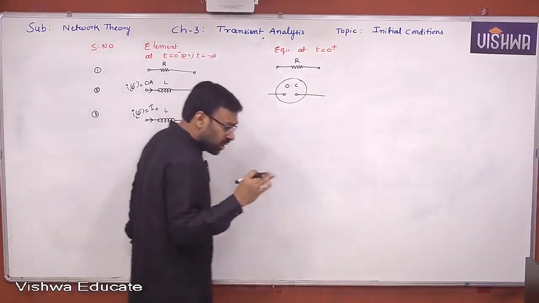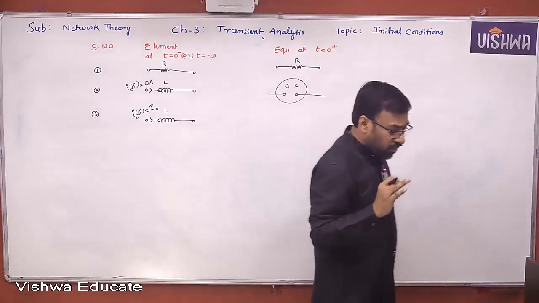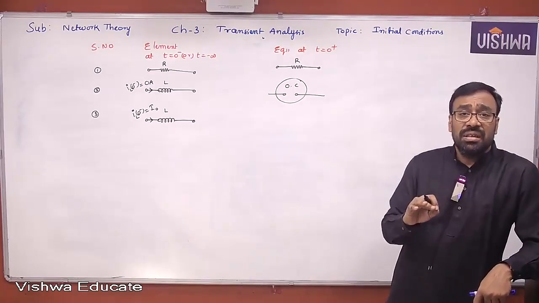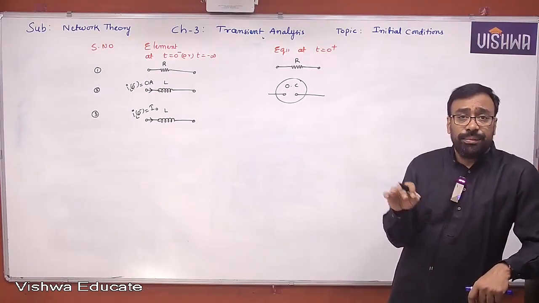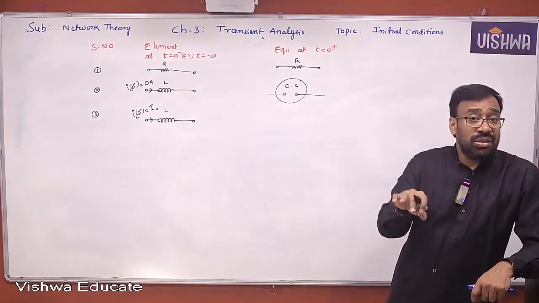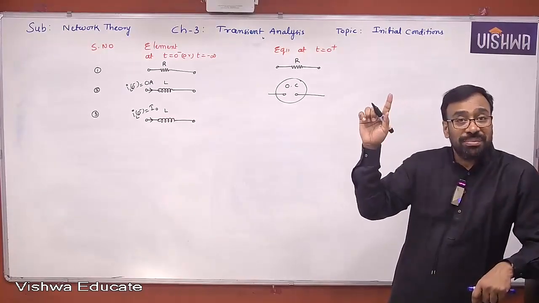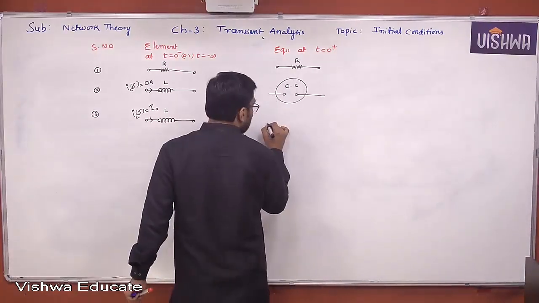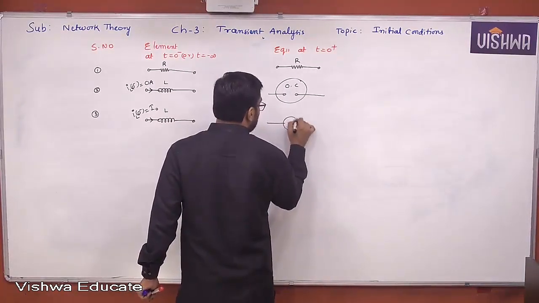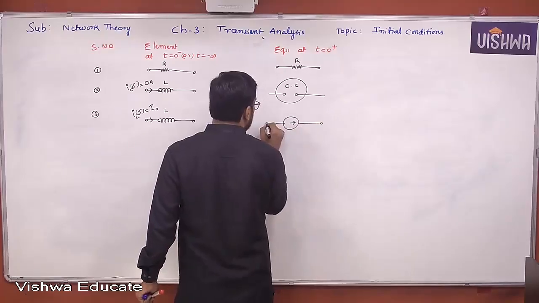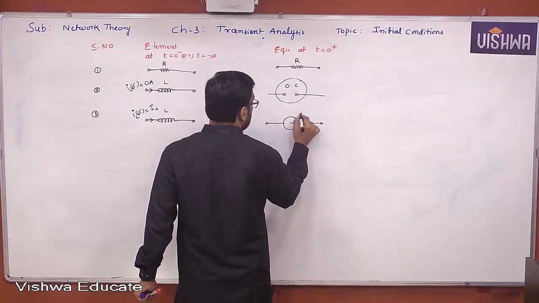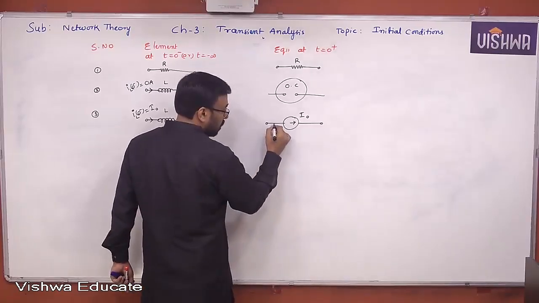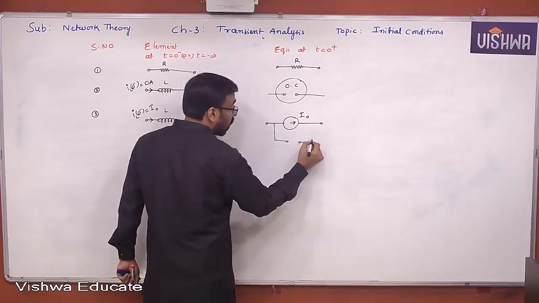At a particular instant of time, if you know current, can't you replace that element by an ideal current source according to substitution theorem? Yes or no, all of you? Based on that, now I am replacing the inductor by an equivalent ideal current source with a parallel inductor model.